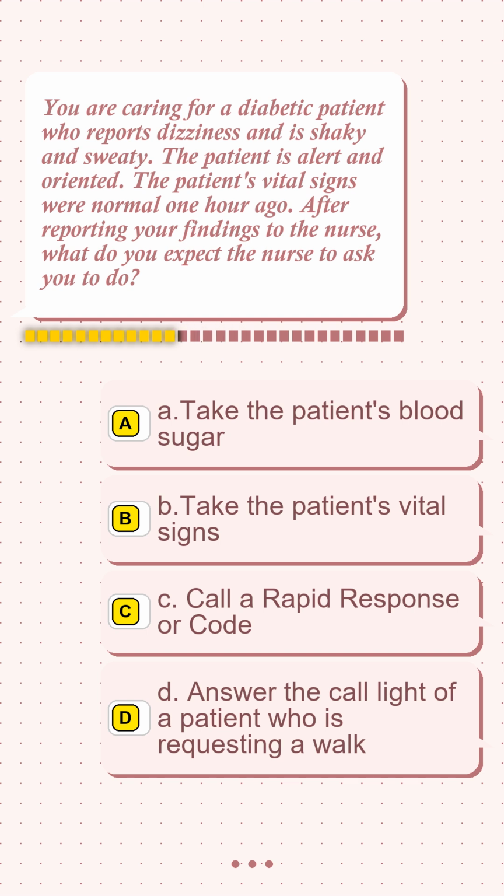Option A, take the patient's blood sugar. Option B, take the patient's vital signs. Option C, call a rapid response or code. Option D, answer the call light of a patient who is requesting a walk.